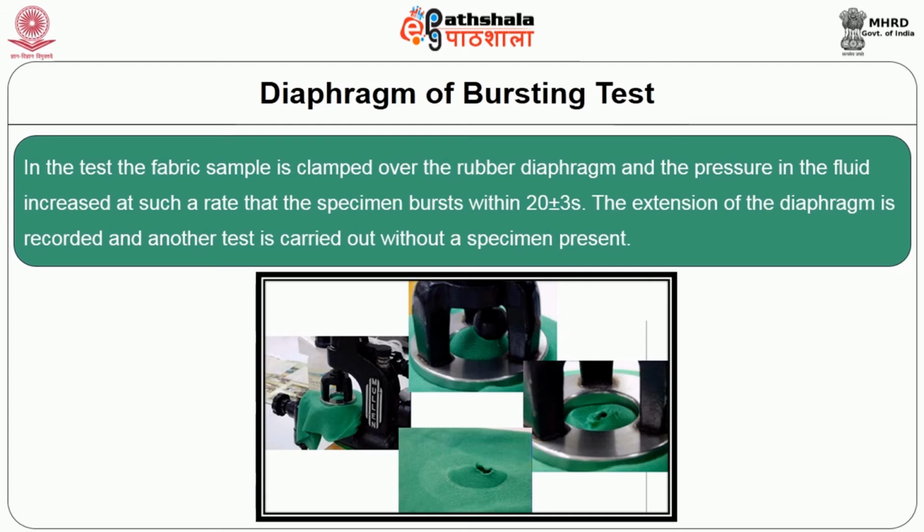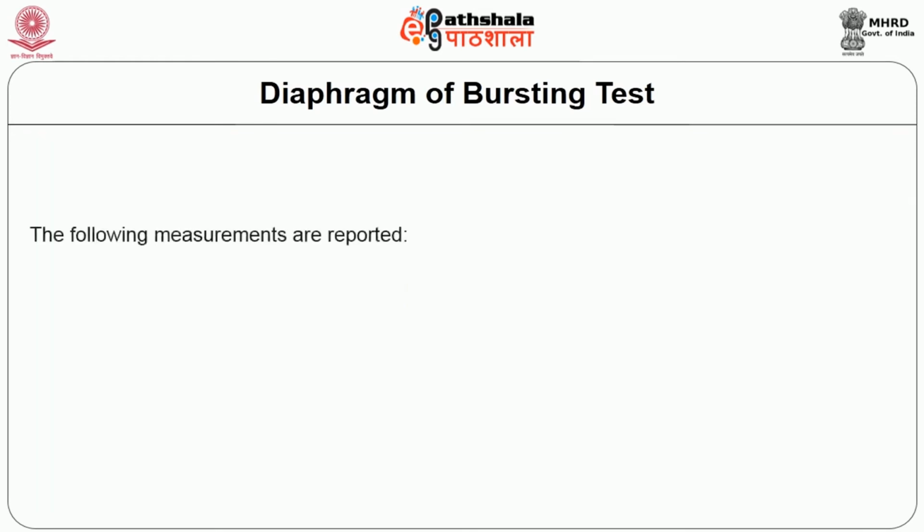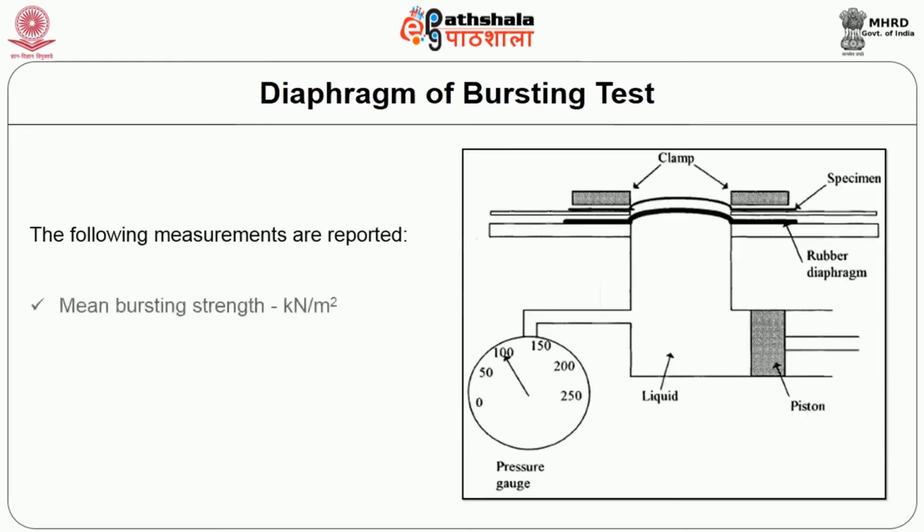The extension of diaphragm is recorded and another test is carried out without specimen present. The pressure to do this is noted and deducted from earlier reading. The following measurements are reported. Mean bursting strength in kilonewton per meter square. Mean bursting distension in millimeter.